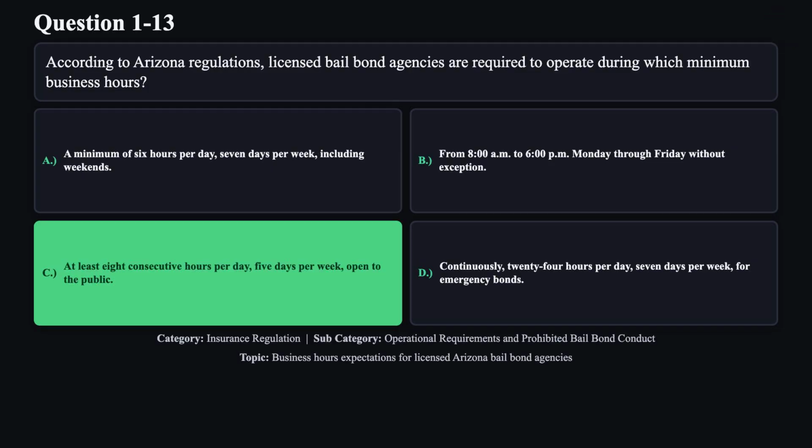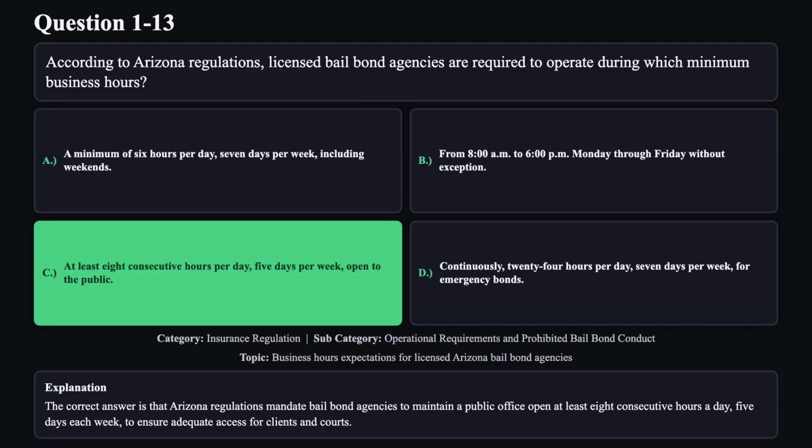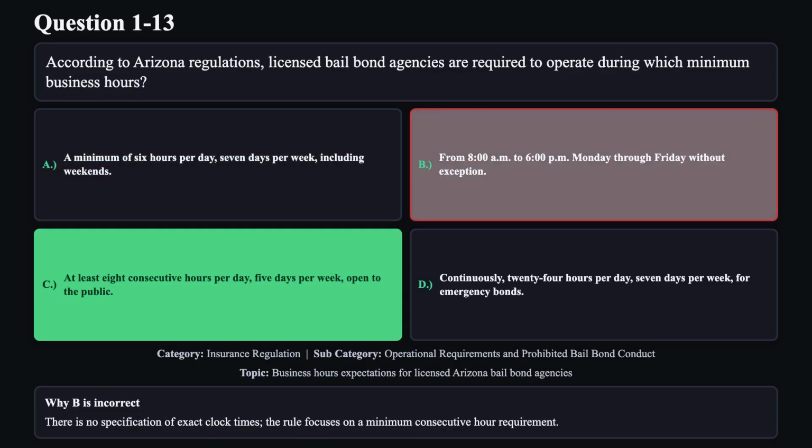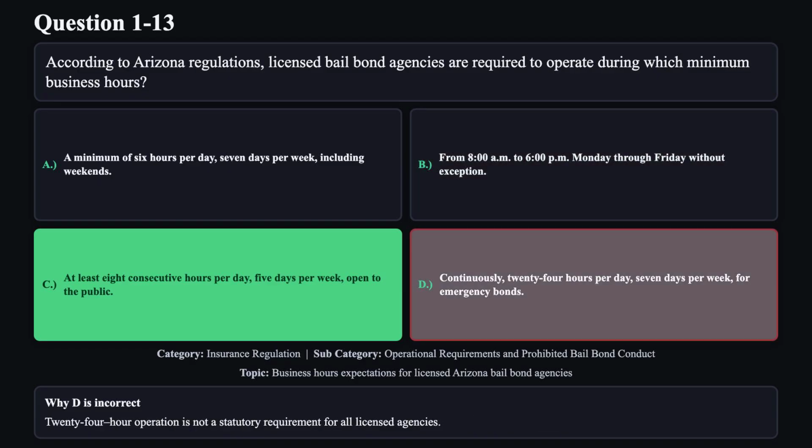The correct answer is C. The correct answer is that Arizona regulations mandate bail bond agencies to maintain a public office open at least 8 consecutive hours a day, 5 days each week, to ensure adequate access for clients and courts. Reason A is not correct. The regulation does not demand weekend operation or a 7-day minimum schedule. Reason B is not correct. There is no specification of exact clock times. The rule focuses on a minimum consecutive hour requirement. Reason D is not correct. 24-hour operation is not a statutory requirement for all licensed agencies.